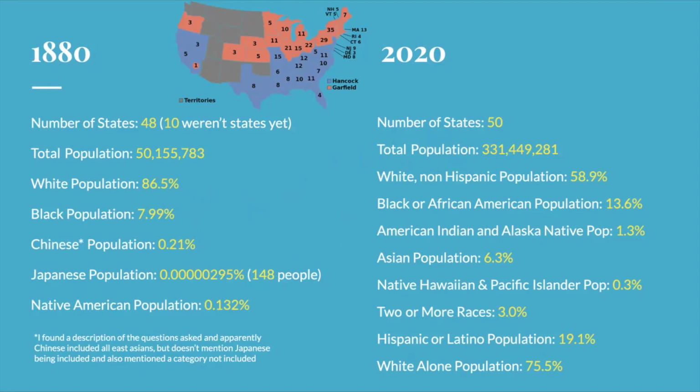The Asian population is 6.3%. The Native Hawaiian and Pacific Islander population is 0.3%. Two or more races is 3%. Hispanic or Latino population is 19.1%. And the white alone population is 75.5%.